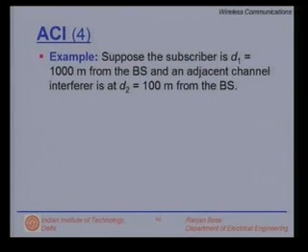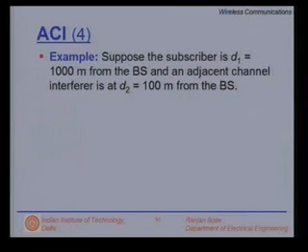Let us look at an example, how good or bad the adjacent channel interference can be. Suppose the subscriber, which is radiating, and we are talking about the desired signal, is at a distance of 1000 meters from the base station. Typical base stations can have a radius of 5 kilometers, though today because of higher capacity requirements the cell sizes are much smaller.